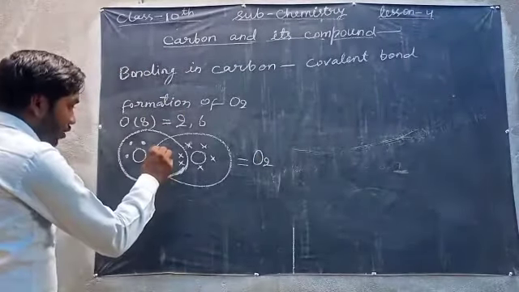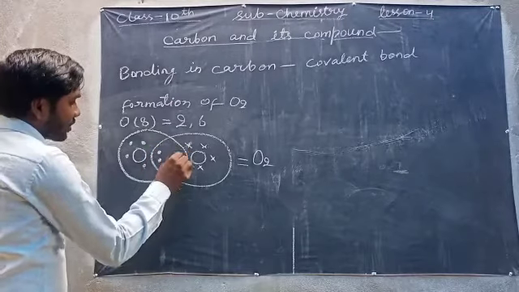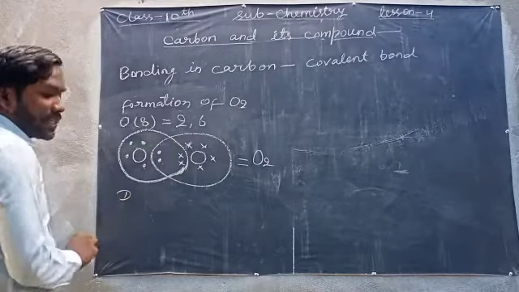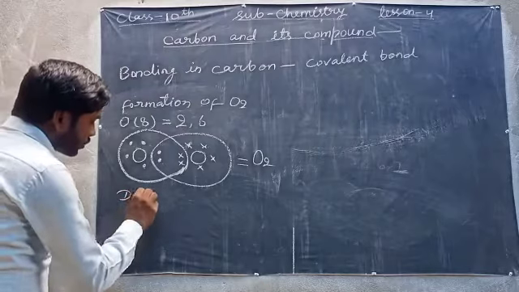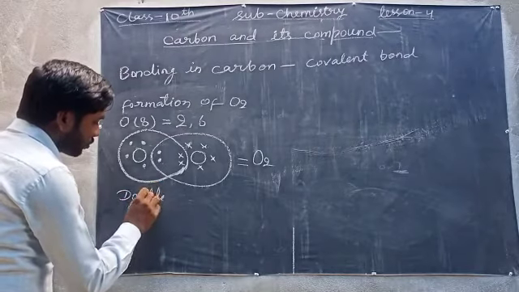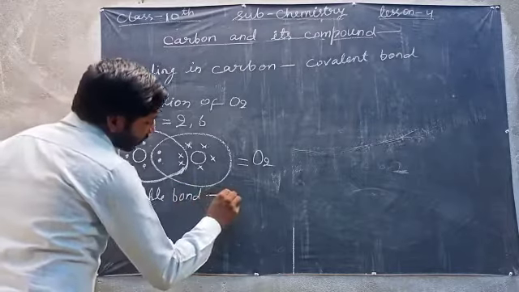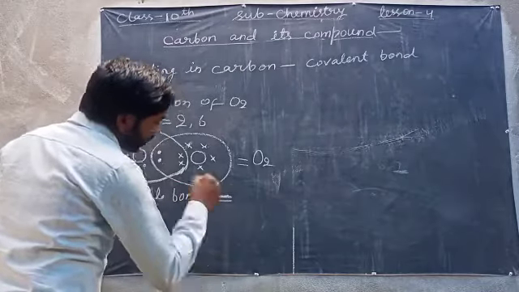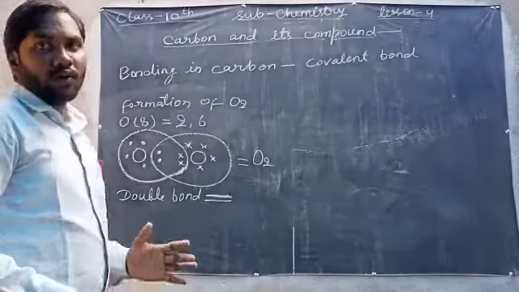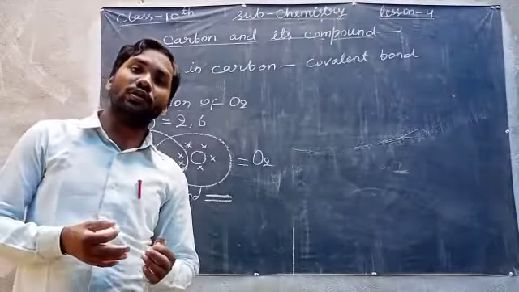And you can see that 2 electrons are shared from each atom, so it is a double bond. Double bond is represented by 2 lines this way. Now I will show triple bond.